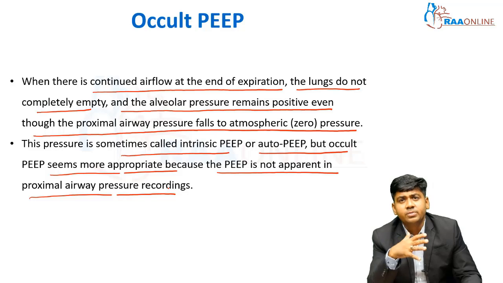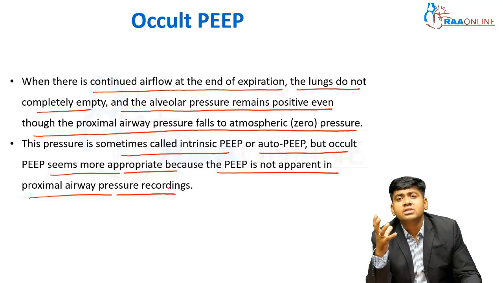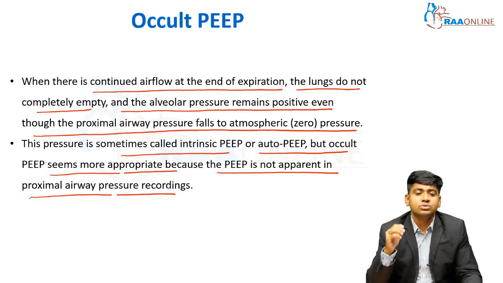It is mostly seen in COPD patients. What I have discussed already: before the expiration is complete, the next inspiration, the next cycle, will start. When the next cycle starts, the pressure inside will remain there, and in the next breath we can again get some amount of pressure inside the alveoli. So the pressure in the alveoli will go on increasing continuously. The alveoli will keep increasing in size, and after some time they will form bulla and rupture. So this is the negative point of occult PEEP, or intrinsic PEEP, so to say.